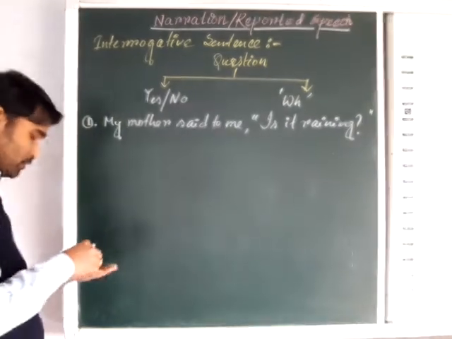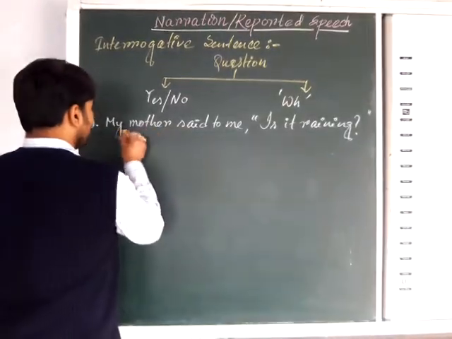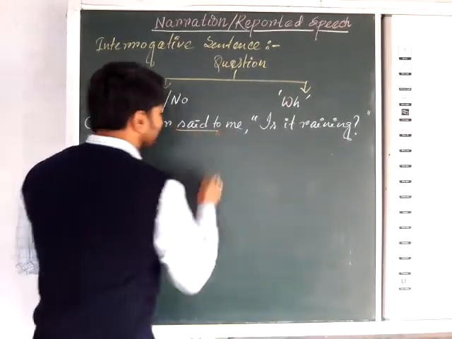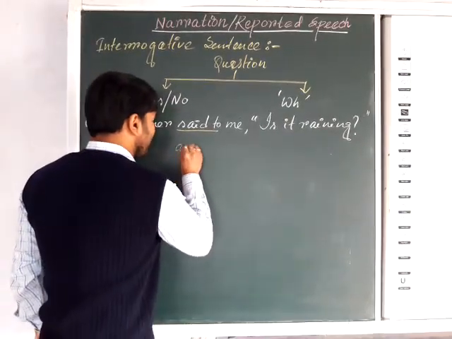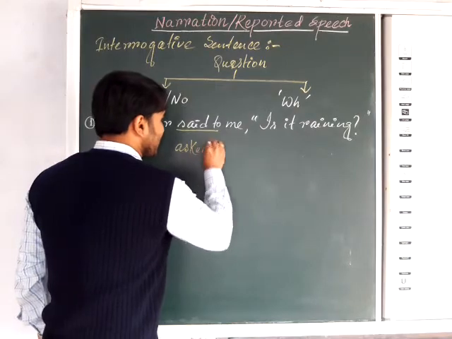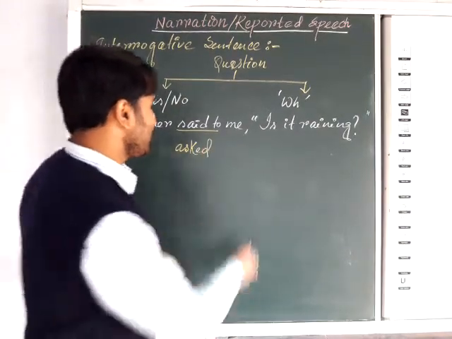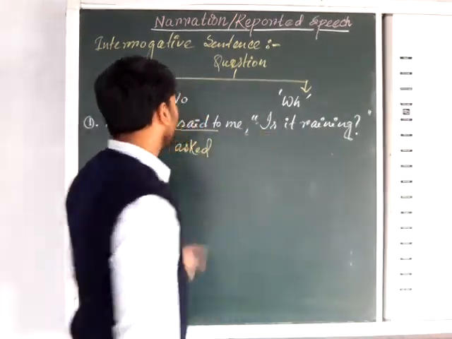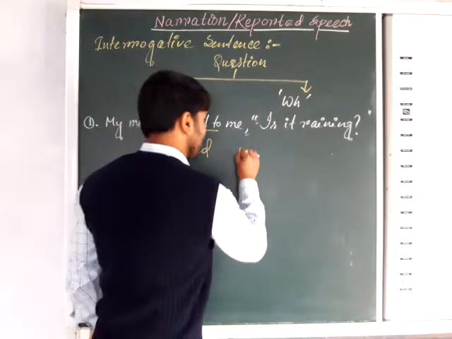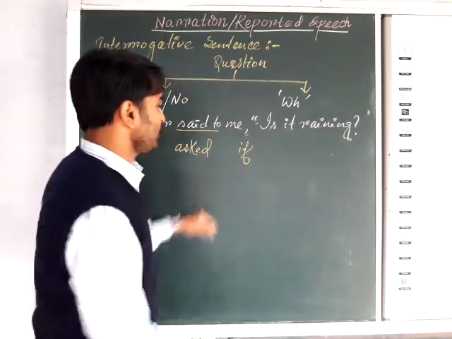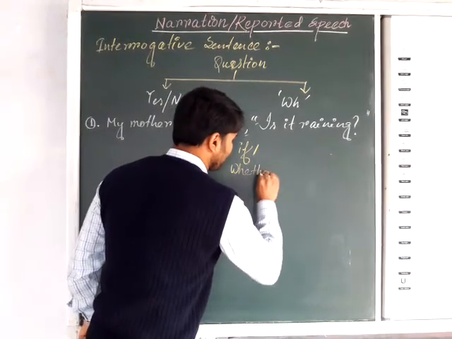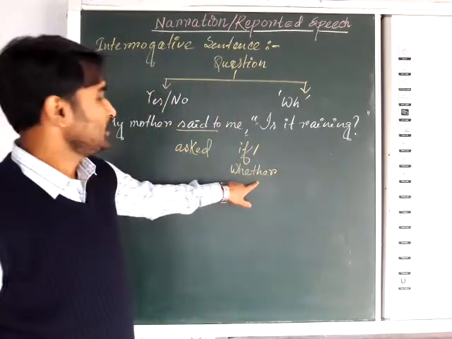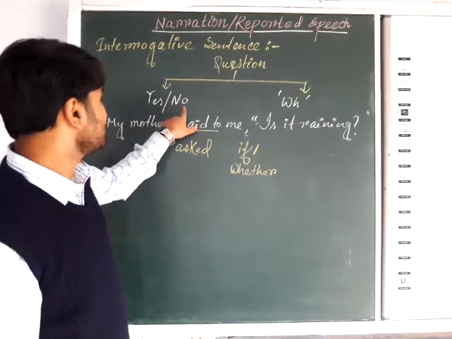So in that case, what will be the rule? Generally, said to will change. As you know, it is a question, so obviously the reporting verb will be changed. It will be asked. Now, the comma and inverted comma will be changed into if or whether. Any other linker we may not use for the yes no question.